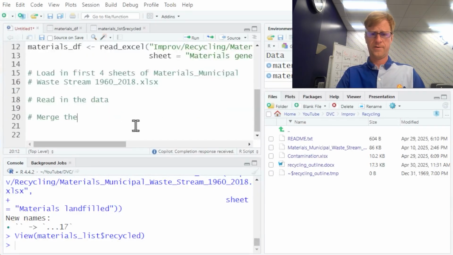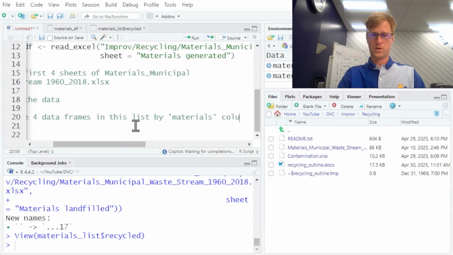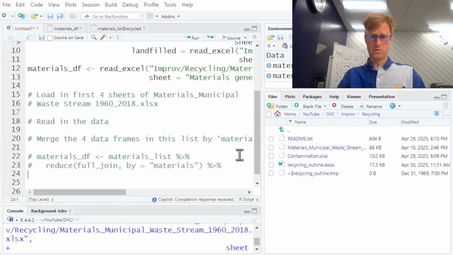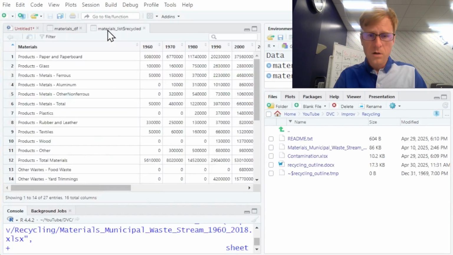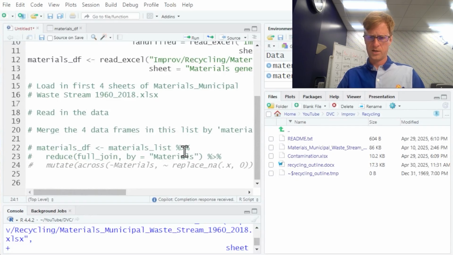Merge the 4 data frames in this list by materials column. Let's see what it gives me. All right, this is looking good. Let's see, it is a capital M, but that was my bad. And I don't know what else it's going to do. Okay, we're going to replace our NAs with 0, which is probably a good idea.